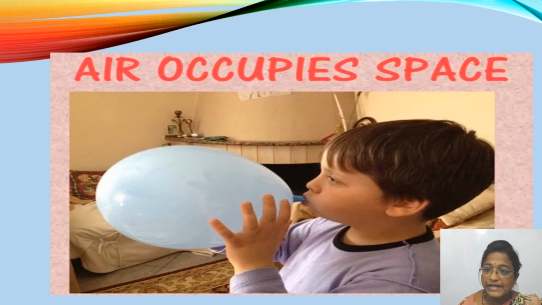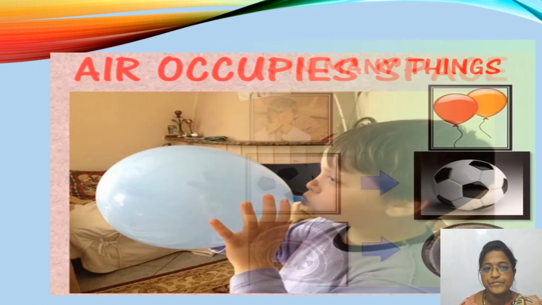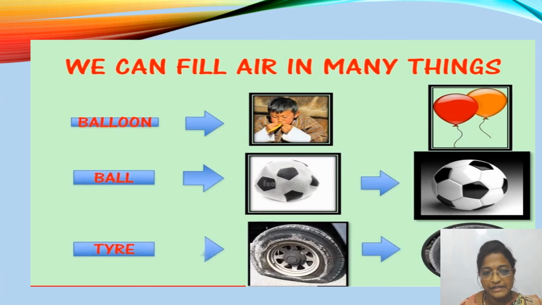So air occupies space. We can fill air in many things, as you can see on the screen, like a balloon. After filling the air, it looks like this. After filling air in the balloon, it blows up. Even we can fill air in the ball. Without air the ball will be like this, and after filling the air, the ball will be like this. And even the tire. In the absence of air, the tire will be like this, and in the presence of air, the tire will be like this.